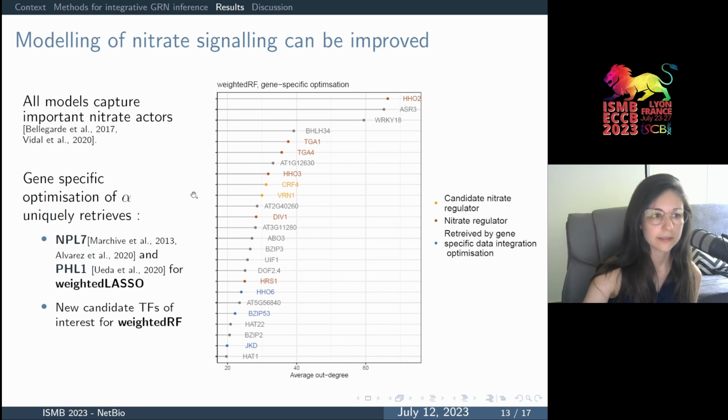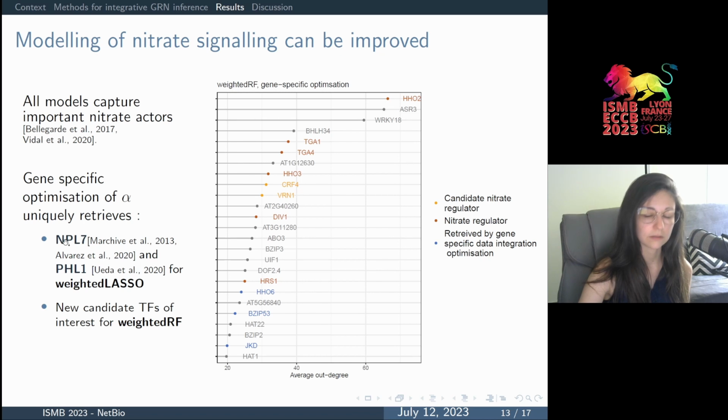And more importantly, our gene-specific optimization method uniquely retrieves some major regulators of the nitrate response. That's the case for weighted lasso and the regulator NLP7, which is the master regulator of nitrate early response. And it also puts forward new candidates that remain to be validated.